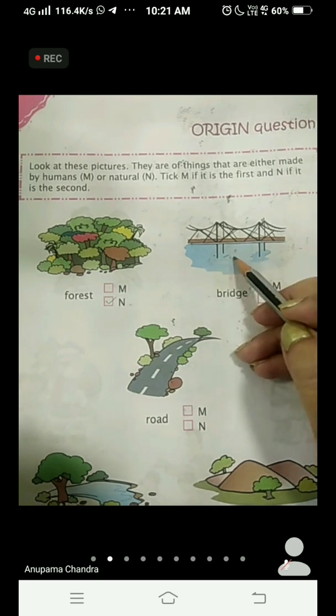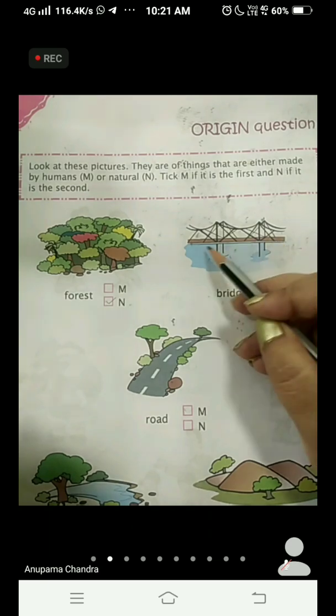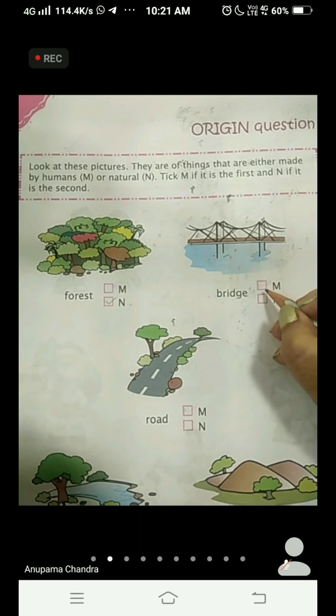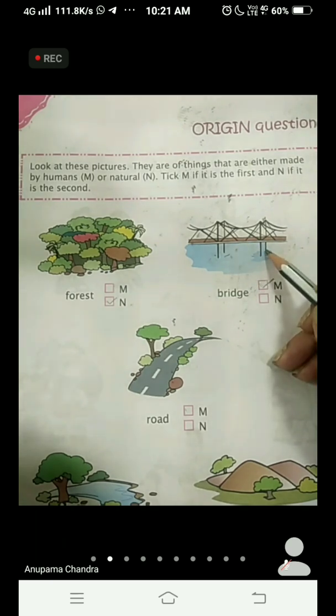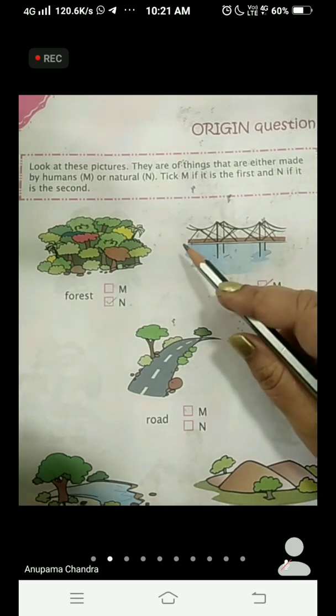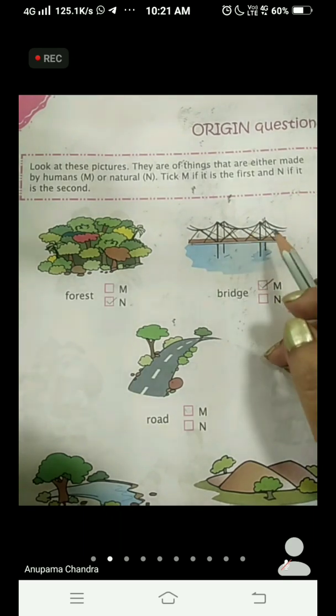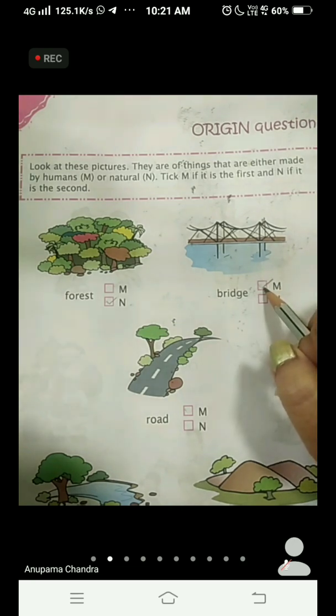So again, according to our need, man made this bridge over the sea. So bridge is a man-made thing. We have to tick M here. Understood, children? Sea is not made by man, but according to our needs, man wanted to go from one side to the other, so man made a bridge over the sea. Who made the bridge? Man.